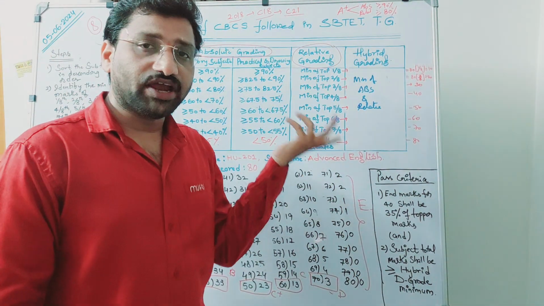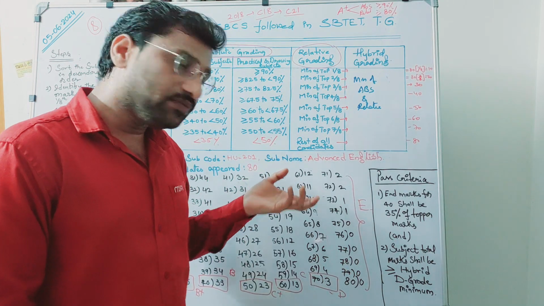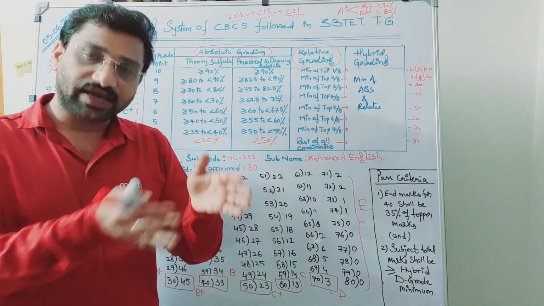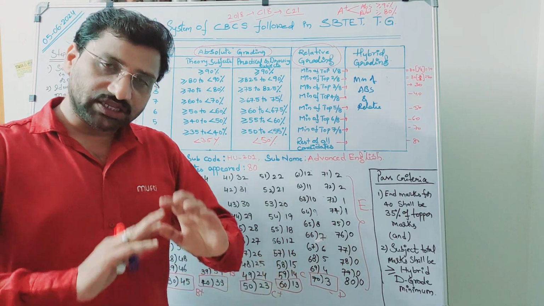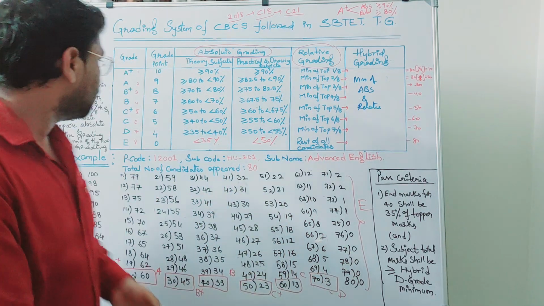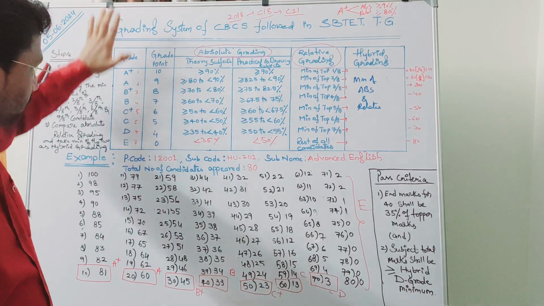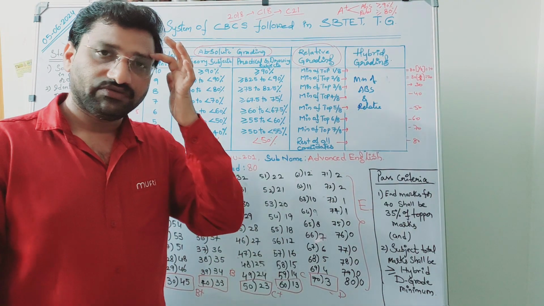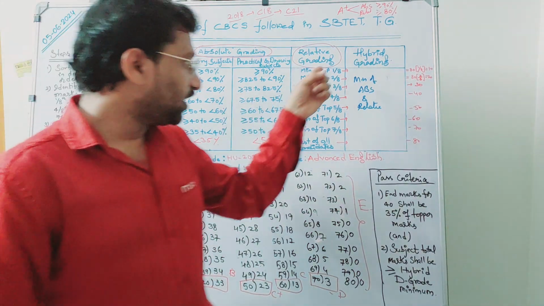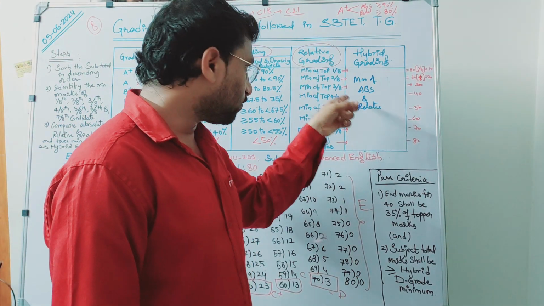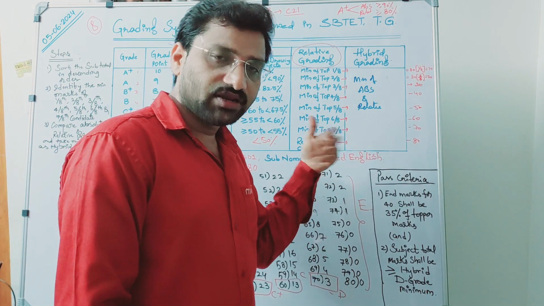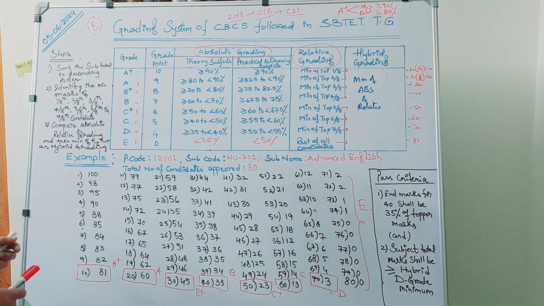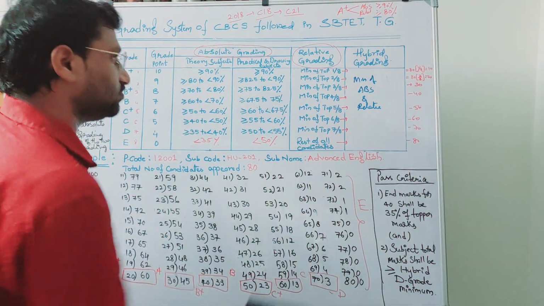As I told you, why are we taking 1 by 8, 2 by 8, 3 by 8? Because the total number of grades is 8. We should assign the grades in a particular subject to all the candidates who appeared in the subject, in terms of A plus to E. That means 8 partitions should be there. That is the reason we are taking 8 parts: 1 by 8, 2 by 8, 3 by 8 and so on up to 7 by 8. The rest is the final one, the 8th part. Now the range. Here I am writing the range.